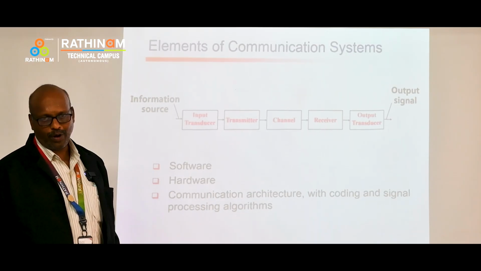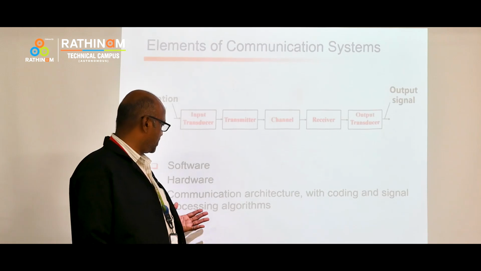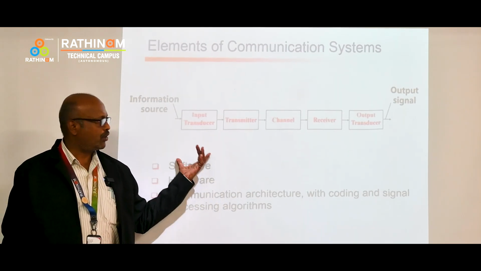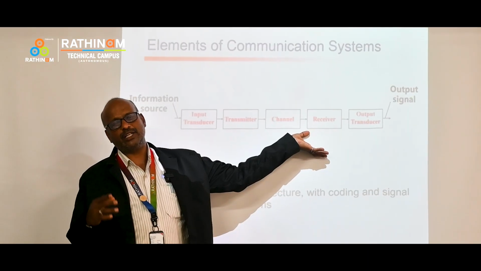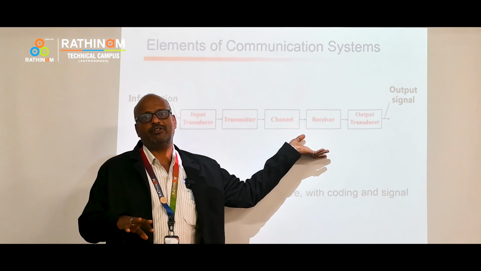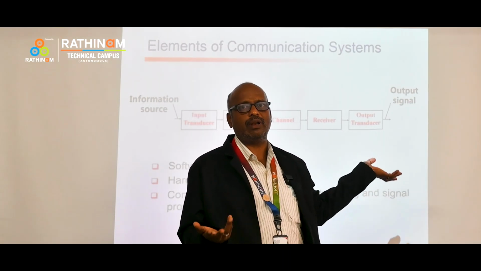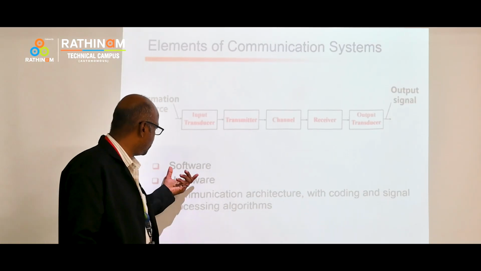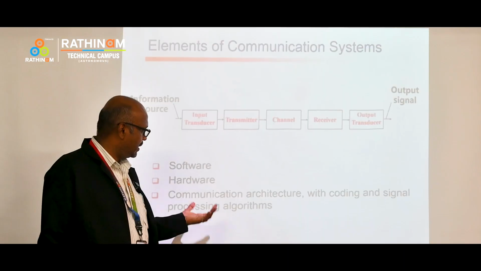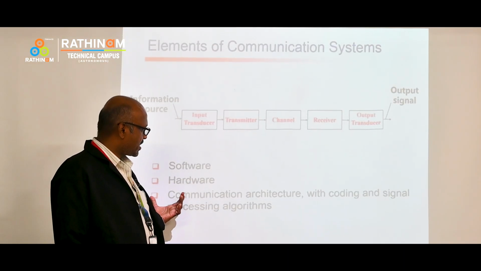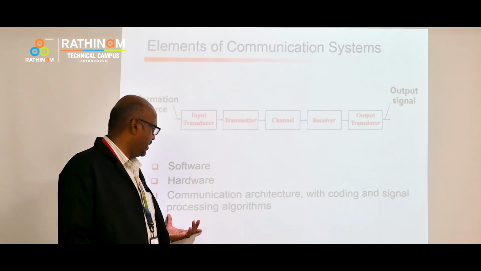So why have they mentioned software and hardware? Software, in the sense, if you go in depth: what is the transmitter, what we are going to transmit, how it is going to be, what will happen if it is in digital form, what will happen if it is an analog signal. All this comes in the category of software. Hardware, in the sense, is what components you are going to use, like accessories. And next is communication architecture and coding and signal processing algorithms.